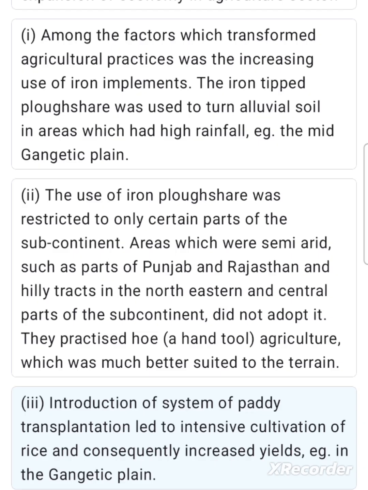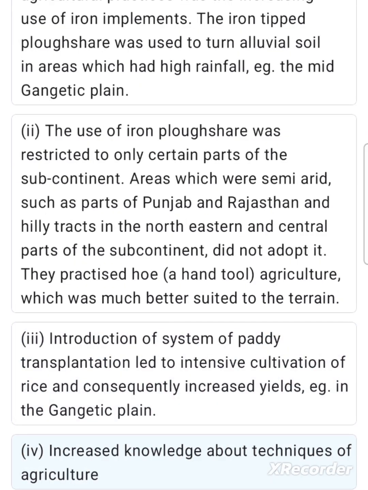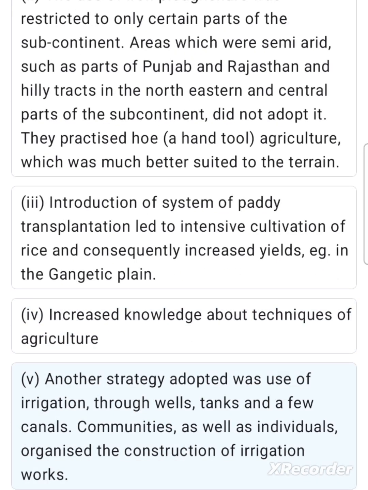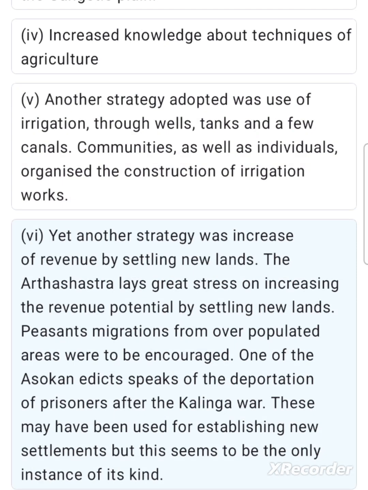Introduction of the system of paddy transplantation led to intensive cultivation of rice and consequently increased yields, e.g. in the Gangetic plain. Increased knowledge about techniques of agriculture. Another strategy adopted was use of irrigation, through wells, tanks and a few canals. Communities, as well as individuals, organized the construction of irrigation works. Yet another strategy was increase of revenue by settling new lands. The Arthashastra lays great stress on increasing the revenue potential by settling new lands.